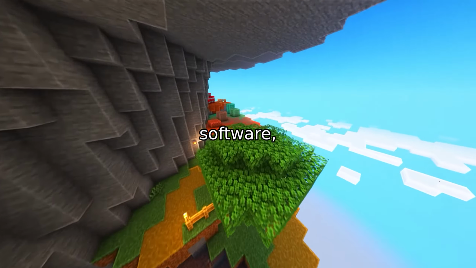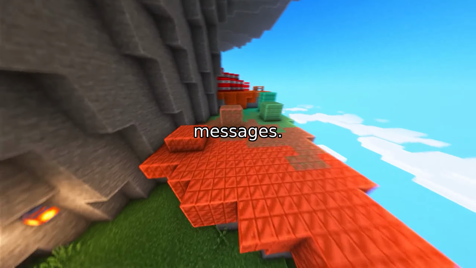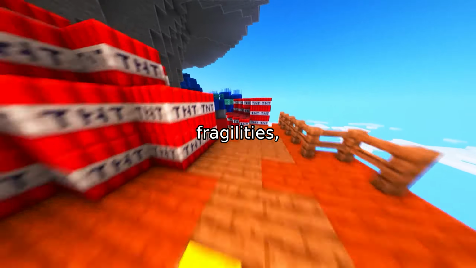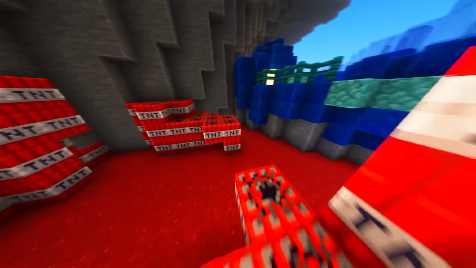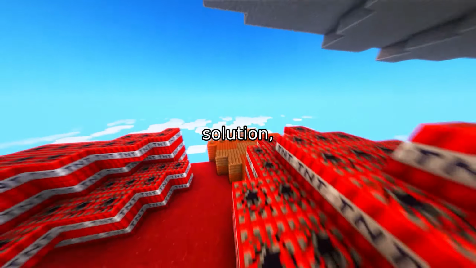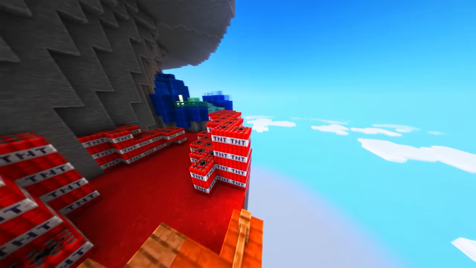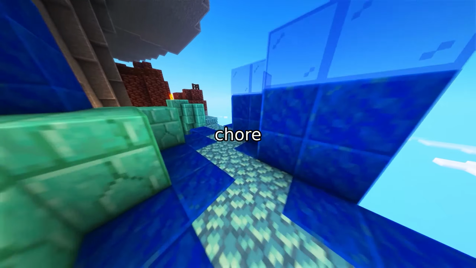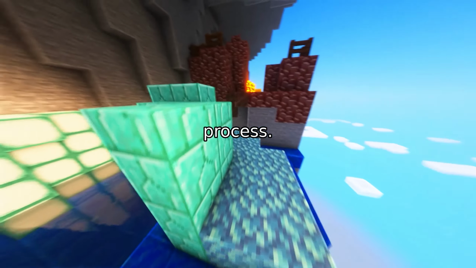Unlike traditional software, ML systems don't fail with clear error messages. They fail silently, through bias, drift, overconfidence, or hidden fragilities, often only surfacing after deployment. Today, we're diving deep into a new solution, DeepBridge, a unified, production-ready framework that transforms multi-dimensional machine learning validation from a fragmented manual chore into a fast, automated, and audit-ready process.